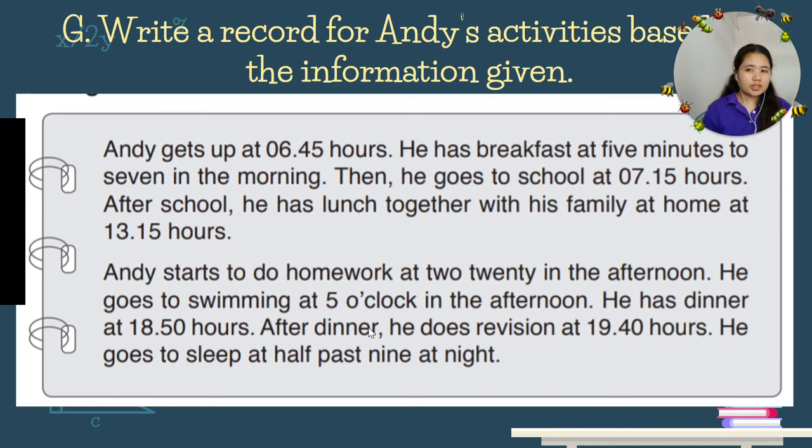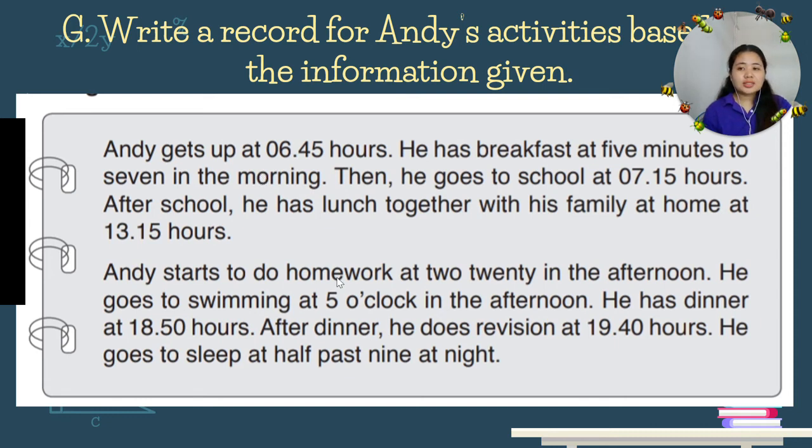Okay, let's read. Andy gets up at 6:45 hours. He has breakfast at 5 minutes to 7 in the morning. Then he goes to school at 7:15 hours. After school, he has lunch together with his family at home at 13:15 hours.